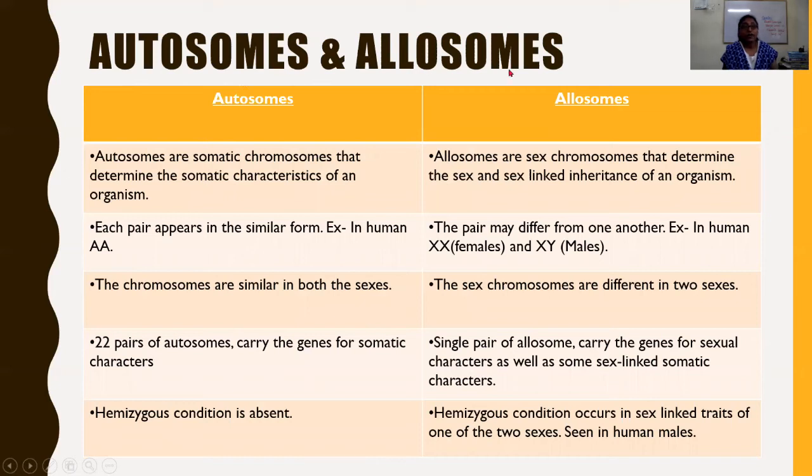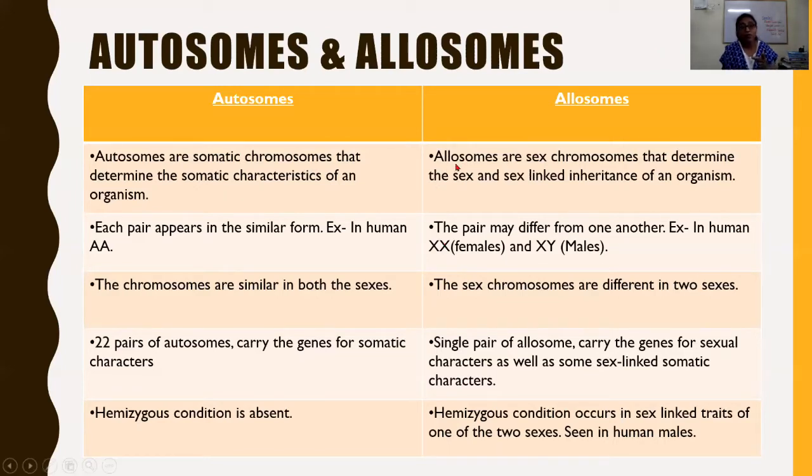What are the autosomes and allosomes? Already we have discussed. Let us go through the difference of how you have to write it down. Autosomes are somatic chromosomes that determine the somatic characteristics of an organism. Somatic means body characters other than the sexual characters.